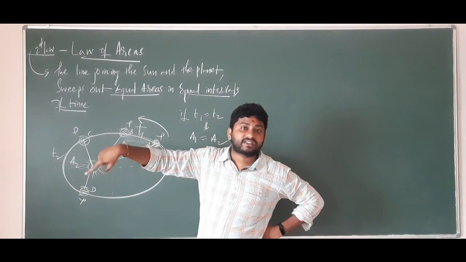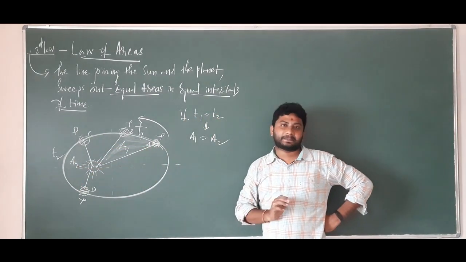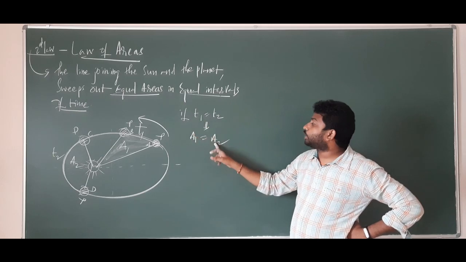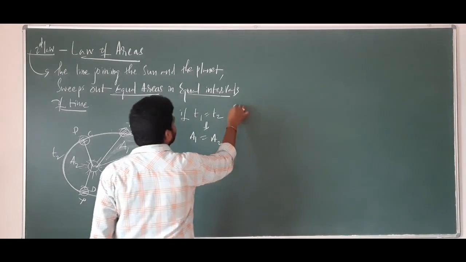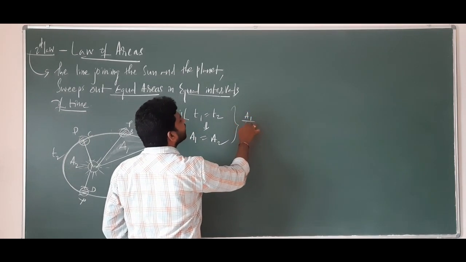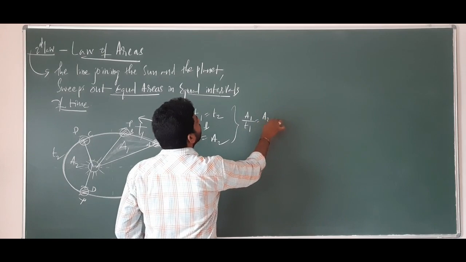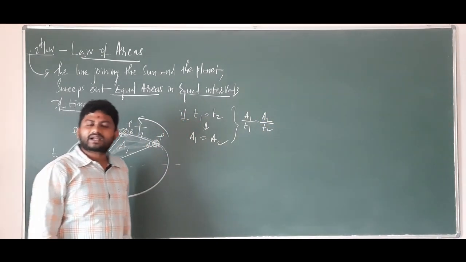As the time intervals are the same, the areas also will remain the same. When A1 is equal to A2, T1 is equal to T2. So the most important part I am writing here: A1 by T1 is equal to A2 by T2. Understand? Clear?